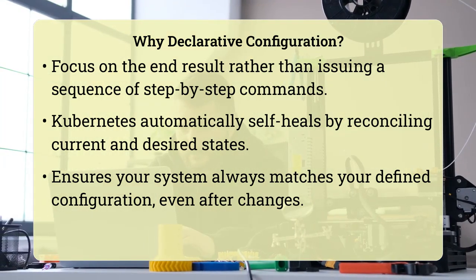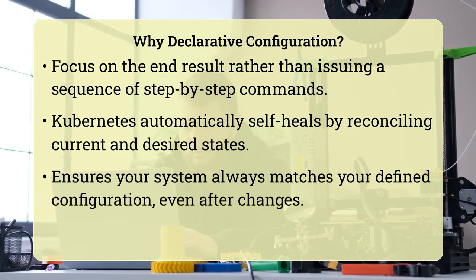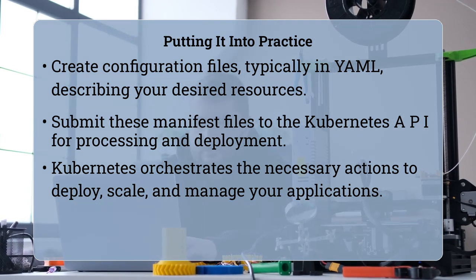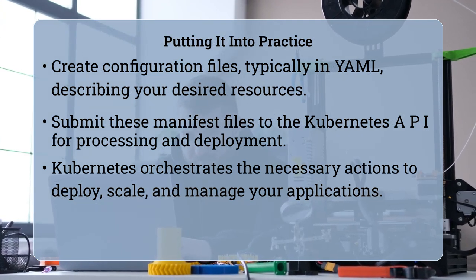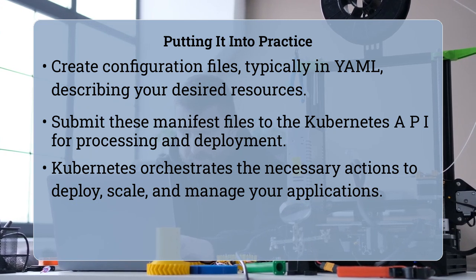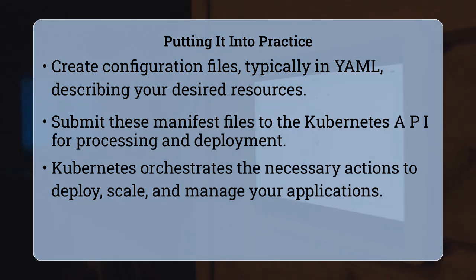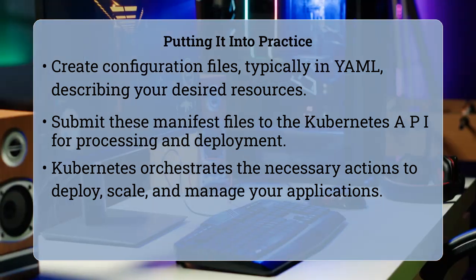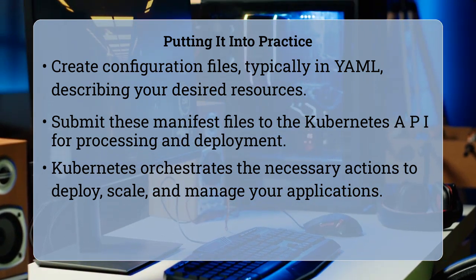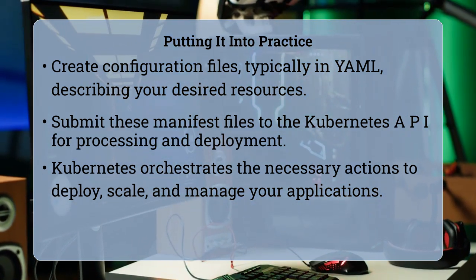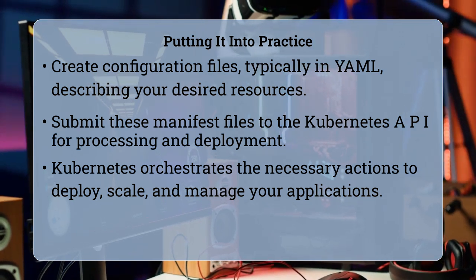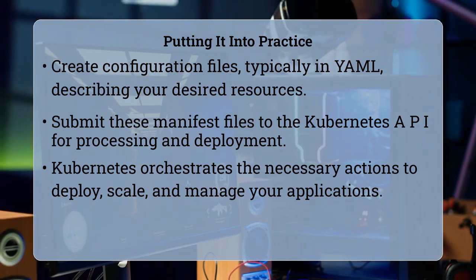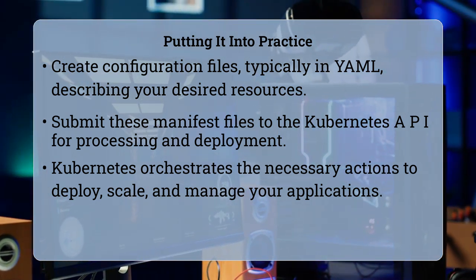To put this into practice, you primarily interact with Kubernetes by creating or updating manifest files, which are the declarative blueprints. For instance, you might write a deployment manifest that specifies your container image, the number of replicas, and resource limits. You then submit this file to the Kubernetes API, and the system intelligently figures out the necessary steps to deploy, scale, and manage your application across the cluster. This abstraction allows you to focus on your application's requirements rather than the intricate details of cluster operations.